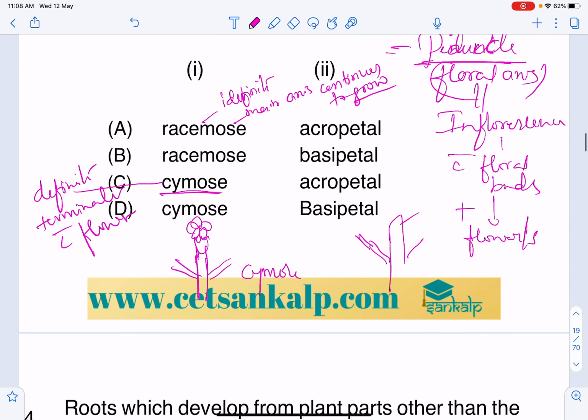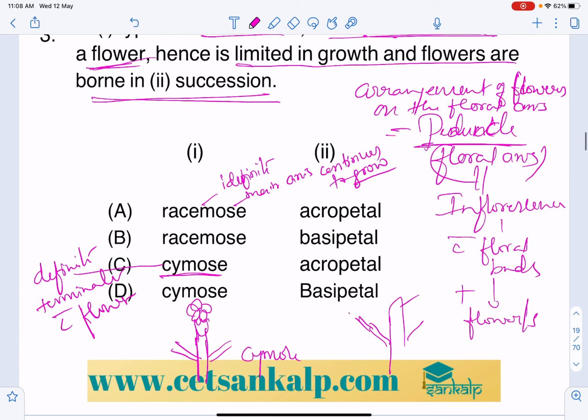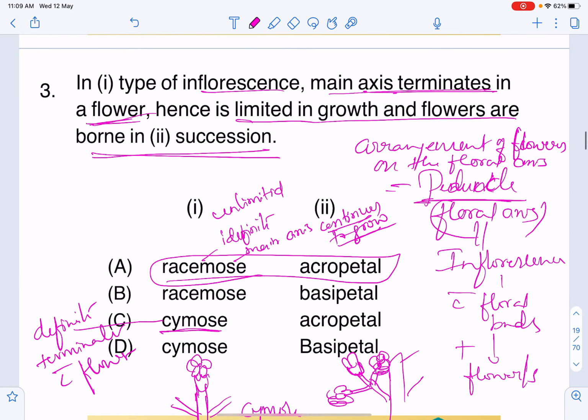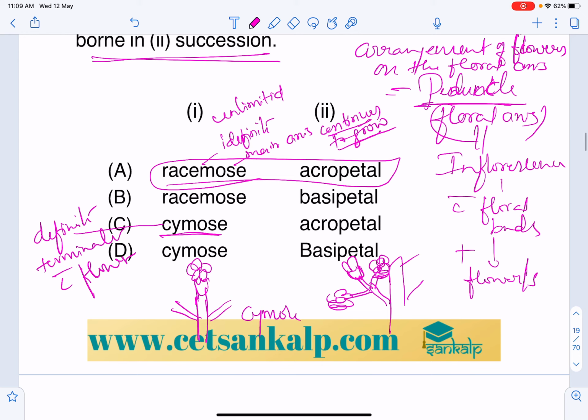Succession means, here in the racemose, the young flowers, the buds, are at the apex and the older flowers at the base. Such an arrangement is called acropetal, in racemose, where growth is continuous, that is, unlimited. Here the question is asking limited. So limited means cymose. In cymose we can see basipetal.